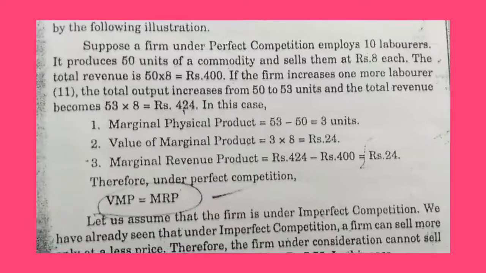Now, marginal revenue product. The marginal revenue product of a factor is the increment in the total revenue which is obtained by the employment of an additional unit of that factor. The difference between the above three concepts can be explained with the help of an illustration.